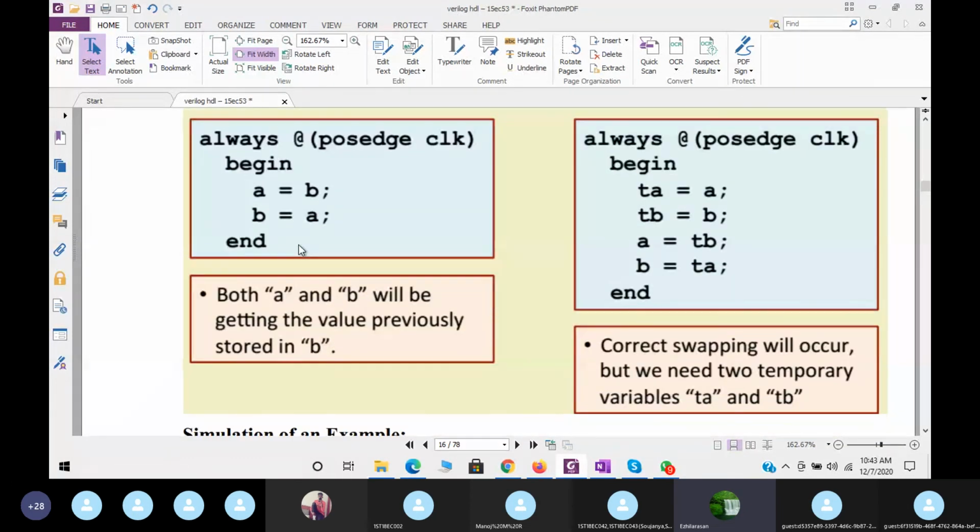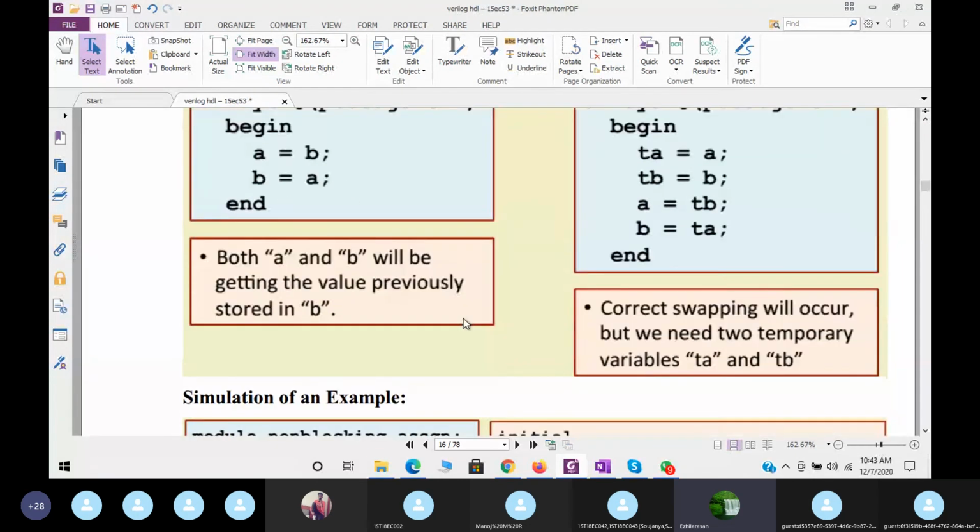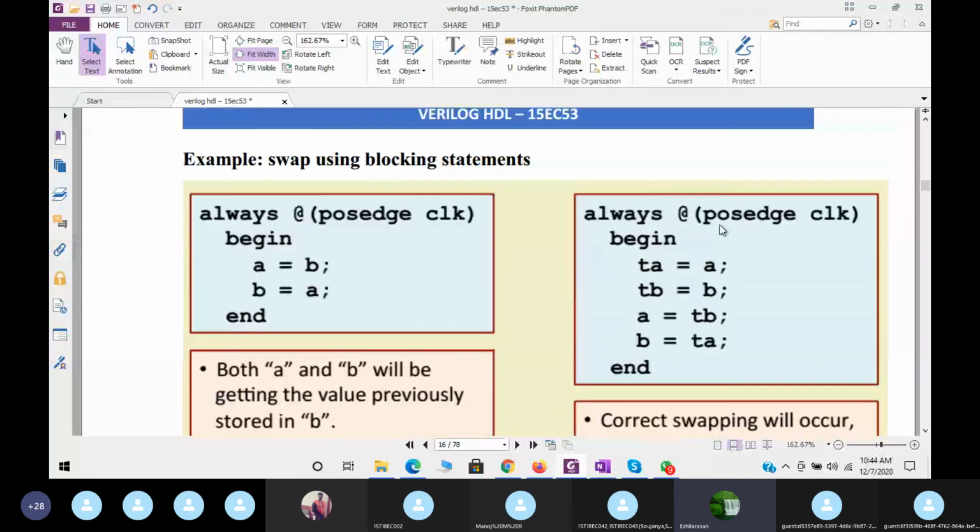How can we overcome this? With the use of blocking statements only, in a simple way. Like here, always at the positive edge of the clock begin, we are creating temporary storage called TA and TB. Now what I am doing: the A value will be stored in temporary TA, the B value will be stored in temporary TB. Now I will write A is equal to TB, B is equal to TA. Now the values are swapped. This is the correct swapping that will occur, but we need two temporary variables, TA and TB.